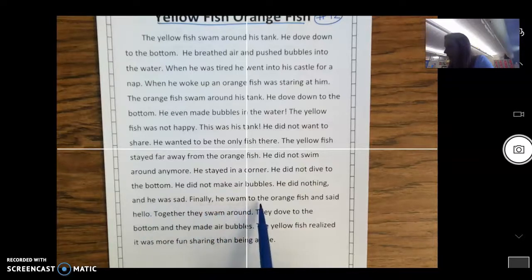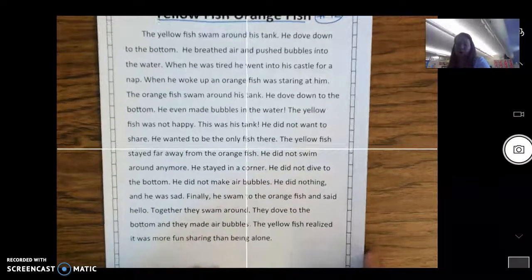Finally, he swam to the orange fish and said, "Hello." Together, they swam around. They dove to the bottom, and this made air bubbles. The yellow fish realized it was more fun sharing than being alone. Okay? All right, so let's look at our questions.